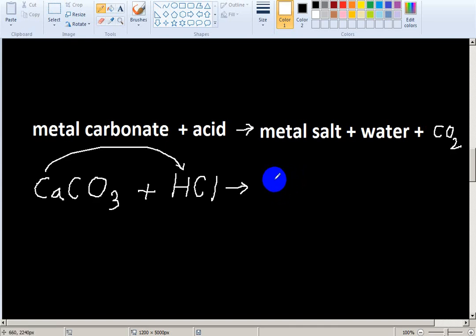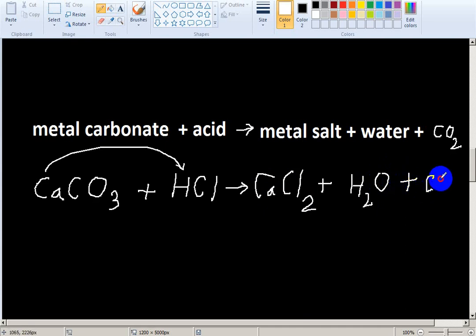Calcium chloride, then water, then carbon dioxide. Okay, is this reaction balanced?